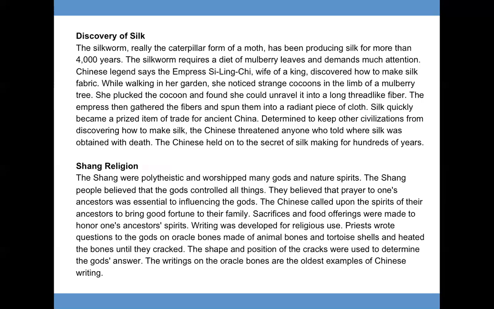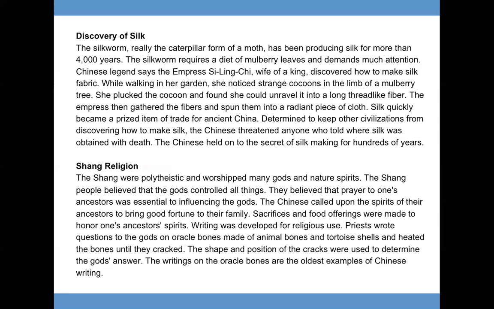Silk quickly became a prized item of trade for ancient China. Determined to keep other civilizations from discovering how to make silk, the Chinese threatened anyone who told where silk was obtained with death. The Chinese held on to the secret of silk making for hundreds of years.